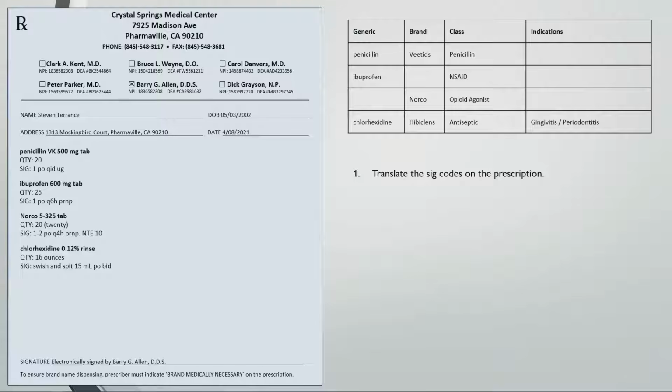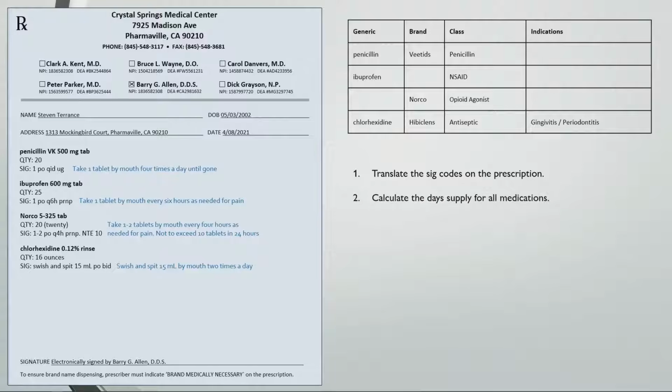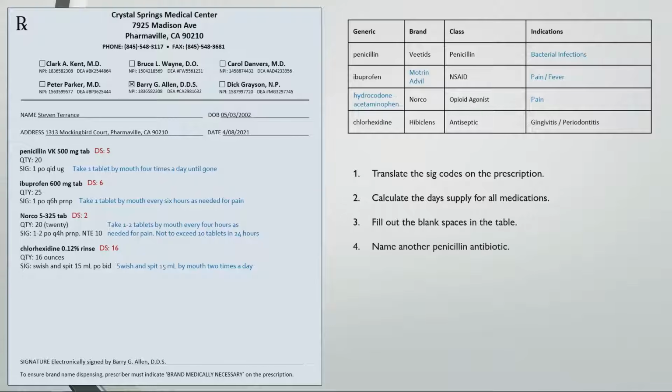Here we have a script from Barry Allen, Doctor of Dental Surgery. He sent in some antibiotics, pain meds, and an antiseptic mouthwash. Take a second to translate these Sig codes. Now work out the day supplies. And then fill out the blank spaces in the table. And then we have a few questions.